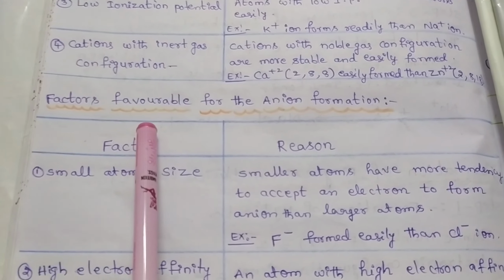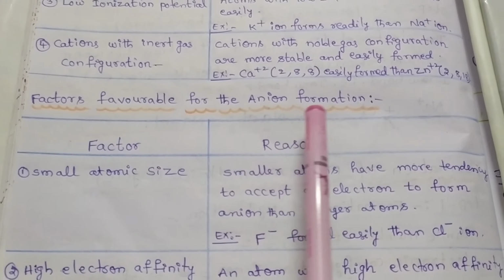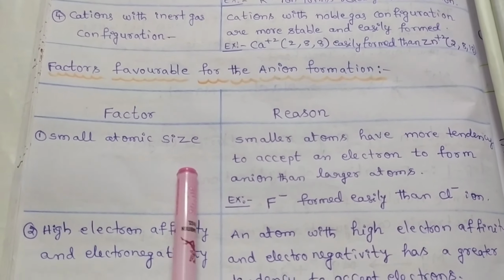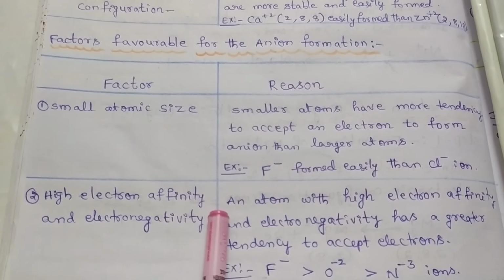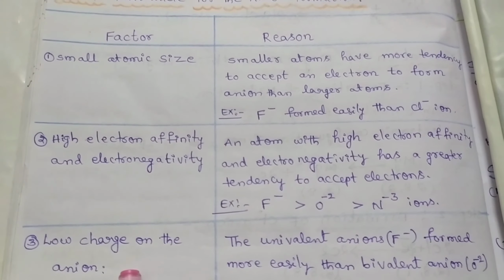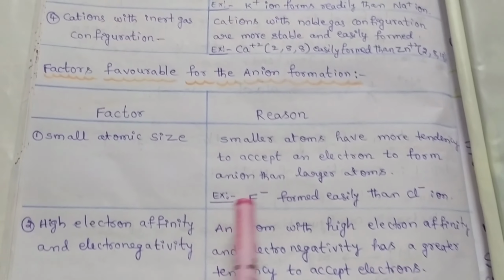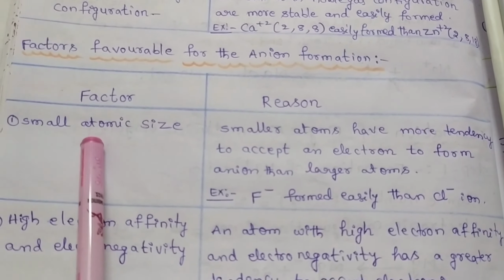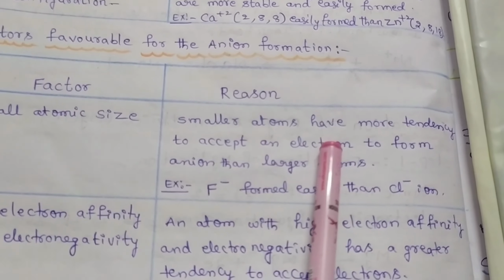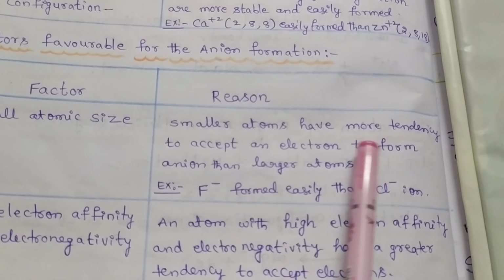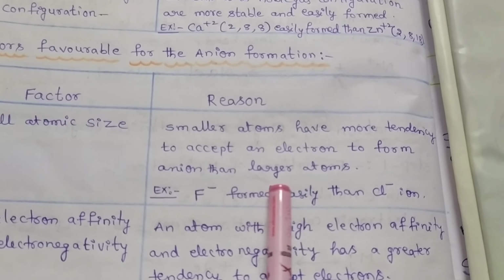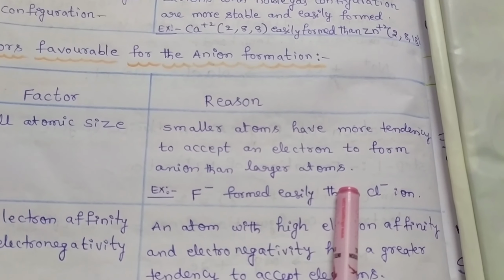Now we discuss the factors favorable for the formation of an anion. They are smaller atomic size, higher electron affinity and electronegativity, and low charge on the anion. Now we discuss in detail one by one. First, smaller atomic size. Smaller atoms have more tendency to accept an electron to form an anion rather than larger atoms.